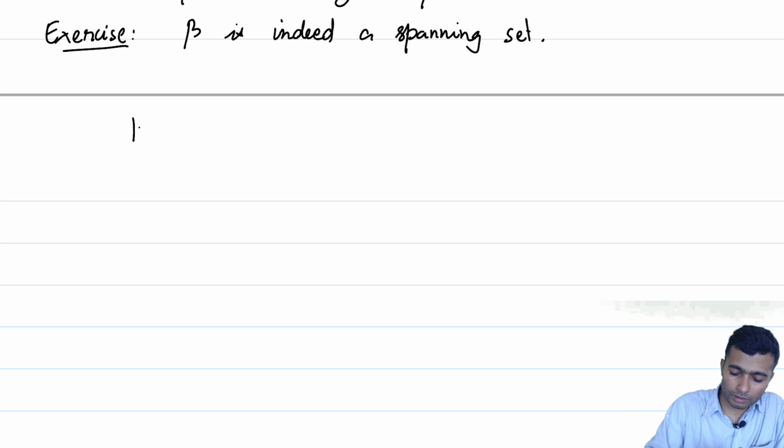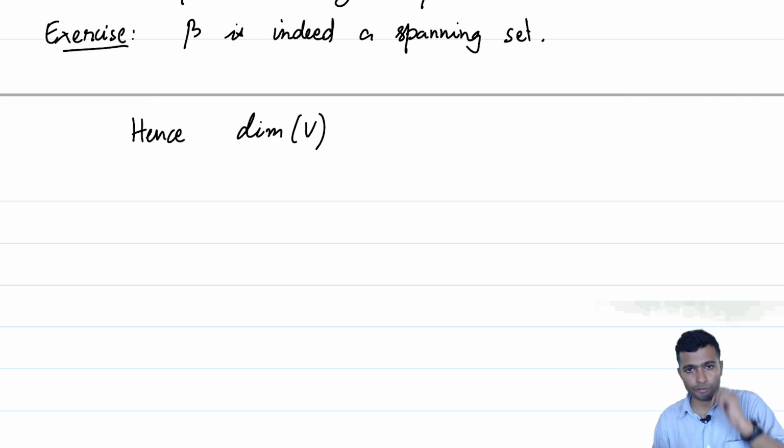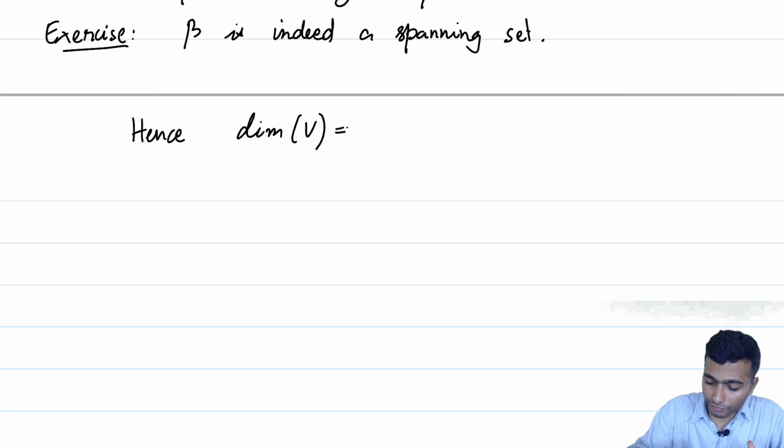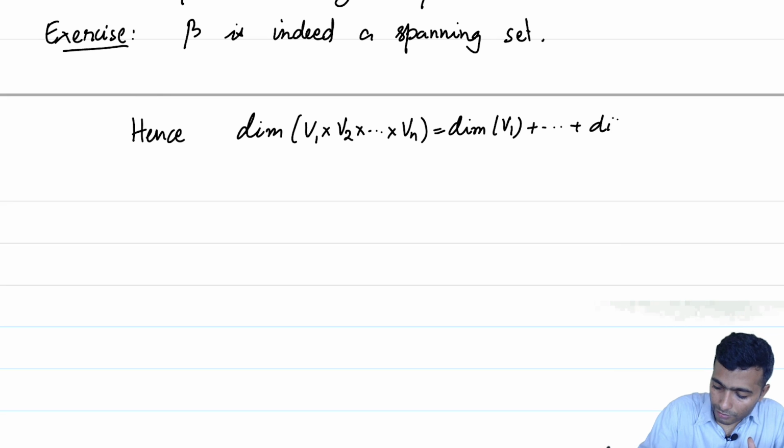And with this, the dimension of V will turn out to be the size of beta. What is V here, by the way? It is V1 cross V2 up to Vn. It is equal to the dimension of V1 plus the dimension of V2 up to the dimension of Vn.